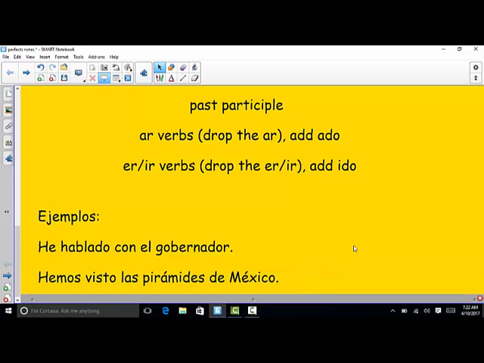Second example says, hemos visto las pirámides de México. So we have seen the pyramids of Mexico. So you'll notice here, I didn't just drop the ER of ver and add ido, and that's because this is an example of an irregular participle, and we're going to go over that list in a second. So there are some others. But typically for regular verbs, you're just going to drop the AR, ER, or IR and add either ado or ido.